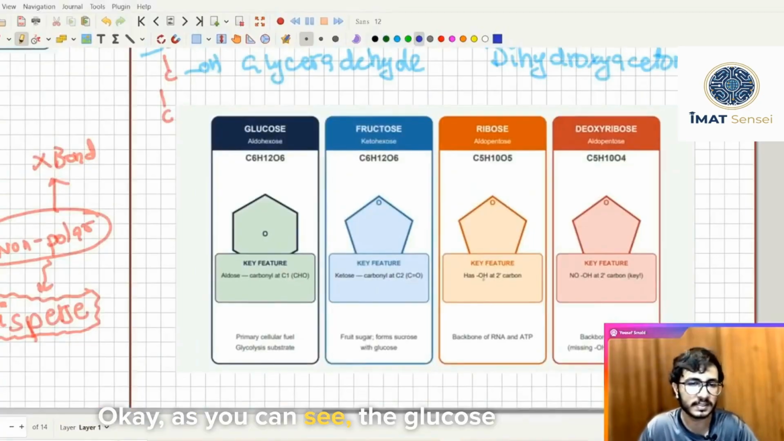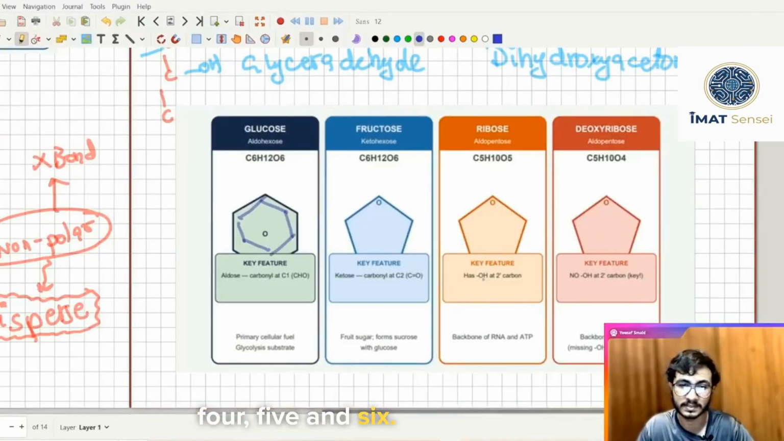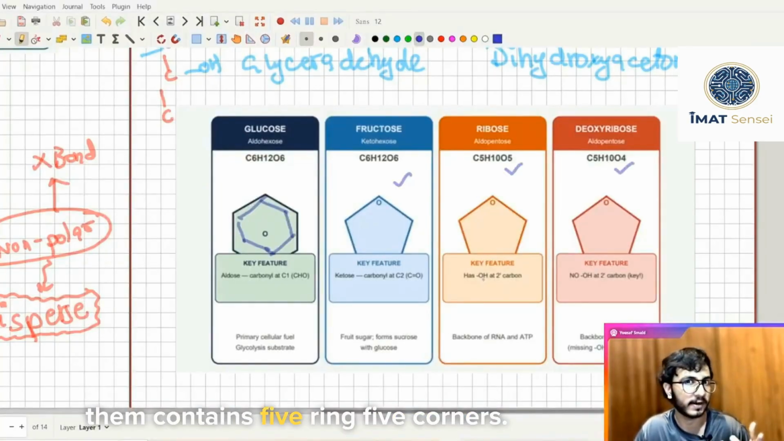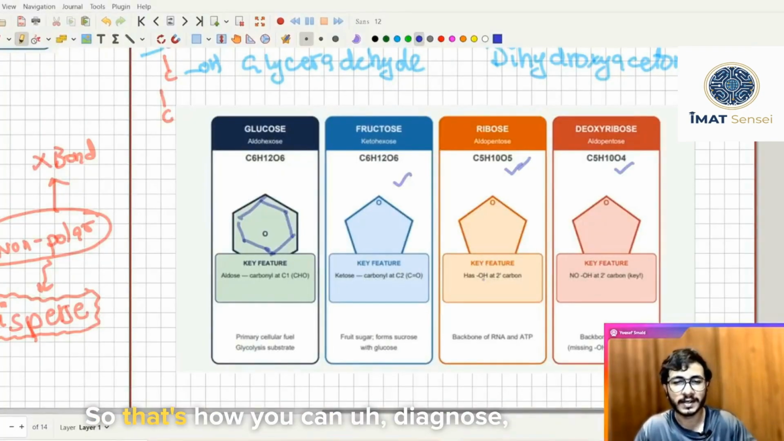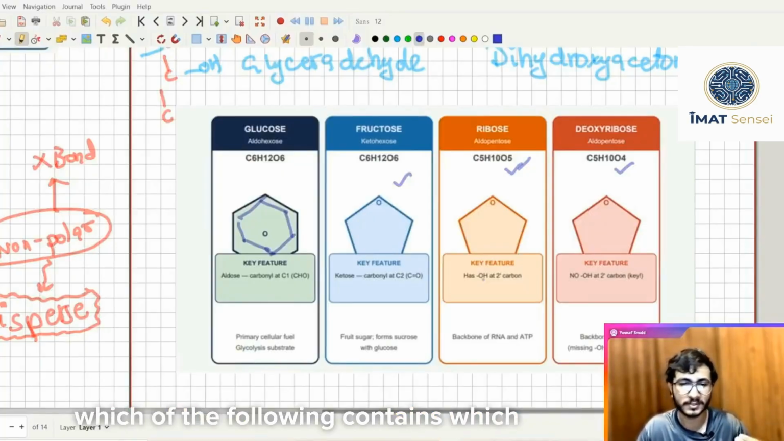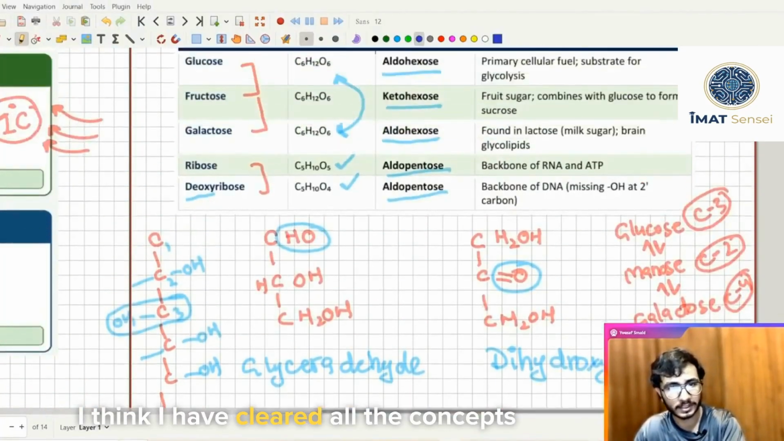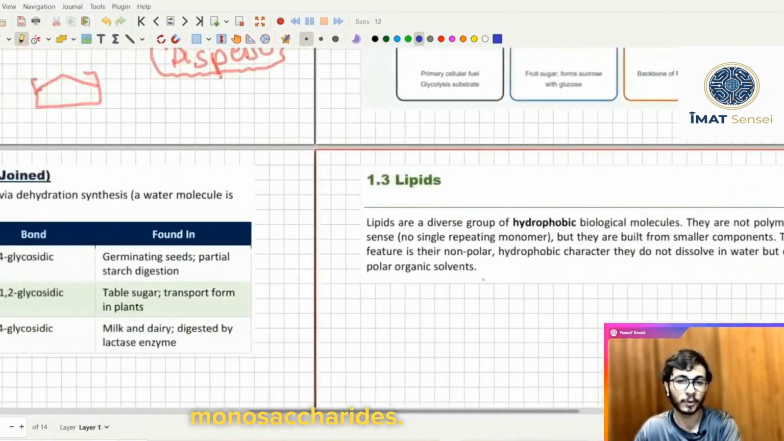Okay, as you can see, glucose contains 6 corners: 1, 2, 3, 4, 5 and 6. So these 6 corners are telling us that glucose forms glucopyranose, and then fructose, ribose and deoxyribose all contain 5 corners, so they are forming Furanose structure. So that's how you can diagnose which contains which type of ring structure. I think I have cleared all the concepts that we need for IMAT monosaccharides.